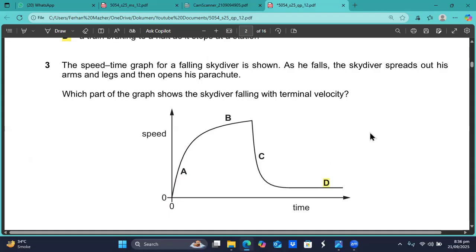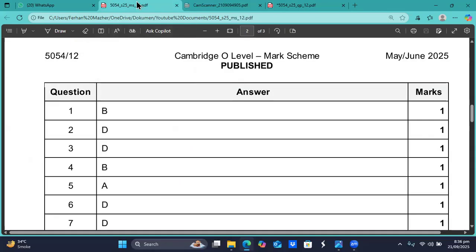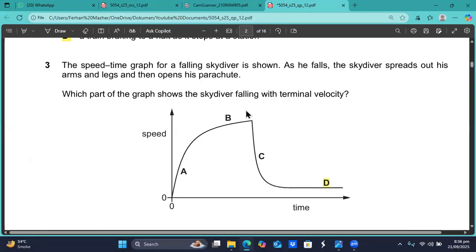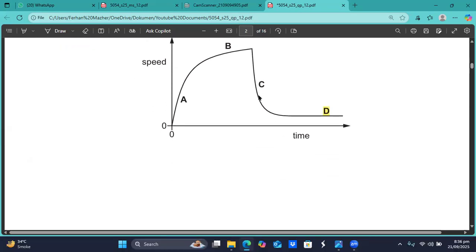And you see what happens, the resultant force becomes zero, acceleration becomes zero, and speed becomes constant. So here the speed time graph has become horizontal, which means the speed is constant. So I think at D, we have the terminal velocity. Question number 3, D is the answer.